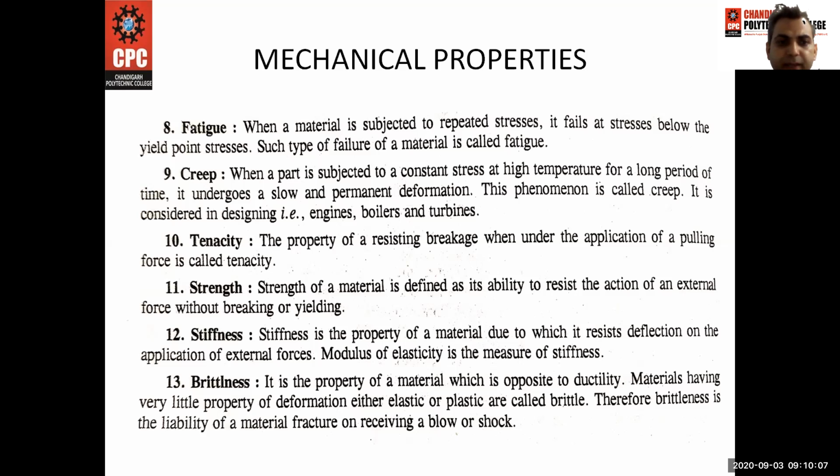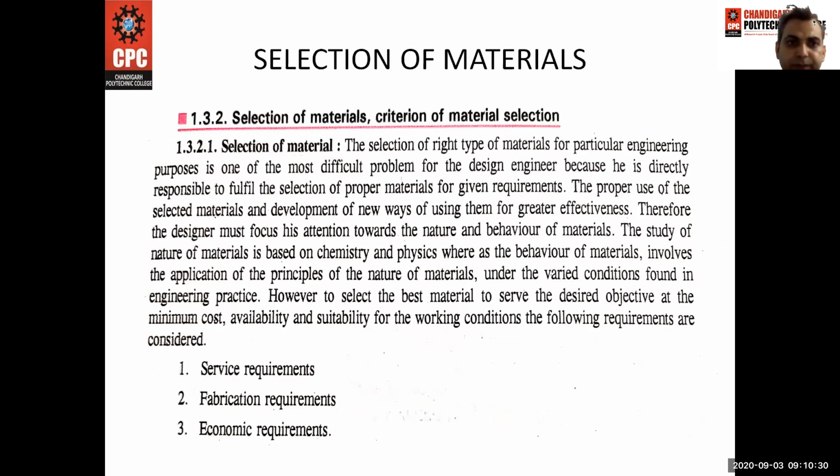Brittleness. It is a property of a material which is opposite to ductility. Materials having very little property of deformation, either elastic or plastic, are called brittle. Therefore, brittleness is the tendency of a material to fracture on receiving a blow or a shock.